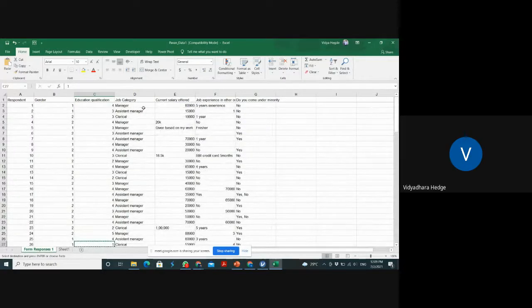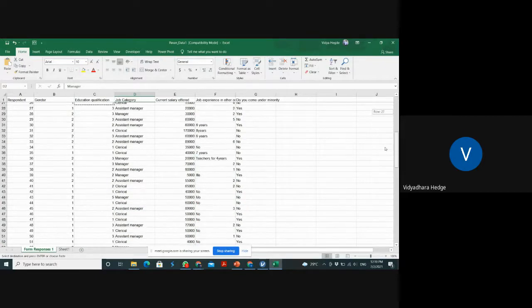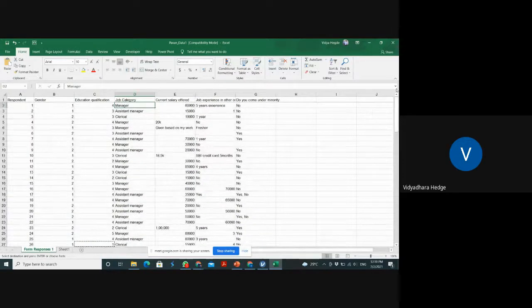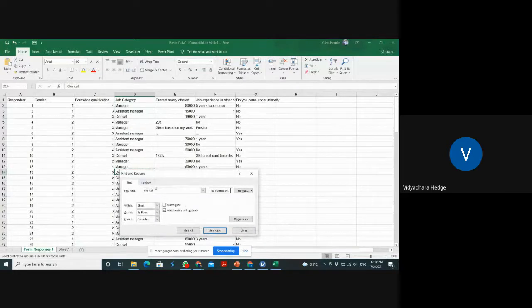Now coming to the job category. Once again, how many categories are there? Clerical, assistant manager, and I am having manager. Three things are there. So just go there. First is clerical. What is the shortcut for find and replace? The shortcut key is Control F. You have to press Control F.